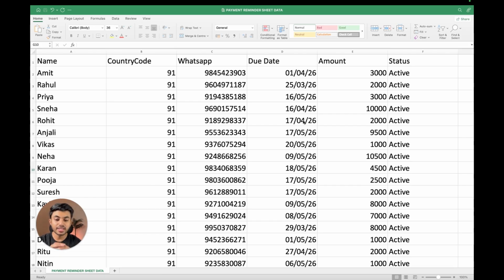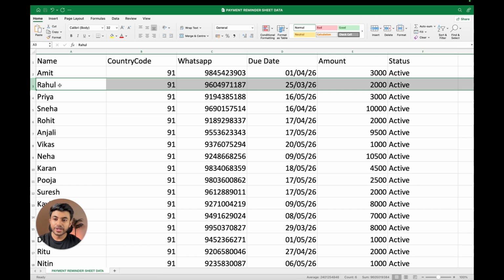Instead, every message here is sent automatically and is fully personalized. For example, we can send, "Hi Rahul, your payment of rupees 2000 is due on 25th of March. Please complete it to continue service." Along with that message, there will be a pay button in it which shares payment details or links where they can pay.